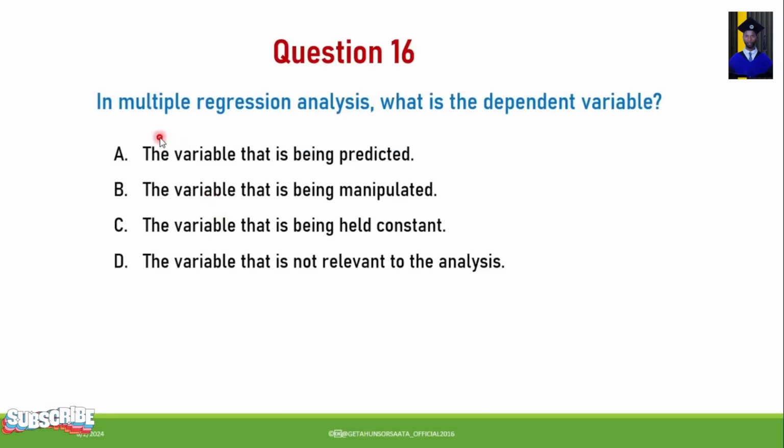Next, in multiple regression analysis, what is the dependent variable? A. The variable that is being predicted. B. The variable that is being manipulated. C. The variable that is being held constant. D. The variable that is not relevant to the analysis. So in multiple regression analysis, the dependent variable is the variable that is being predicted.